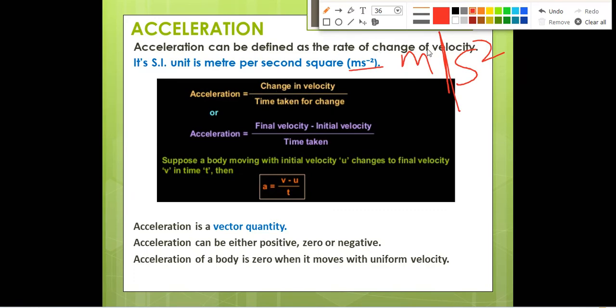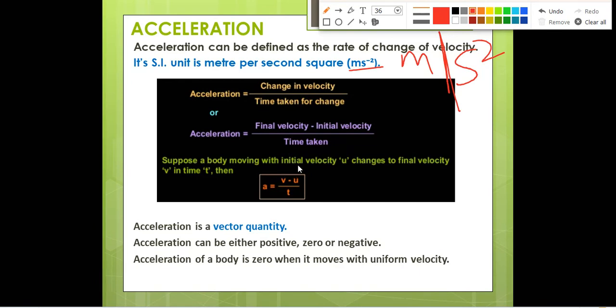Rate of change of velocity, right? We have read that it is the change in velocity divided by the time taken for the change. So what can we write for change in velocity? It is final velocity minus initial velocity. Why have we written final velocity first? Because whenever we subtract anything, we have to subtract it from the final. Final velocity minus initial velocity divided by time taken.